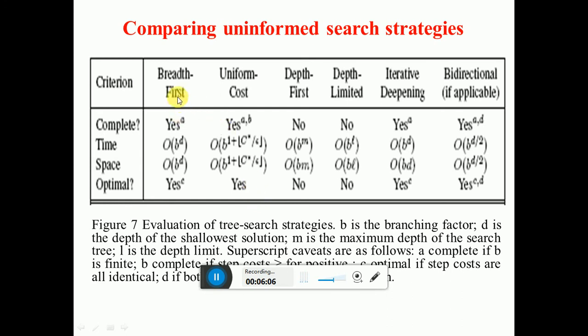This is a comparison of all these uninformed search strategies. We have 6 uninformed search strategies: breadth first, uniform cost, depth first, depth limited, iterative deepening, and bidirectional, and all these are the characteristics you can compare. Is it complete? Means the completeness of all these techniques, the time complexity of all these techniques, the space complexity of all these, and you have to check whether the particular strategy is optimal or not optimal.